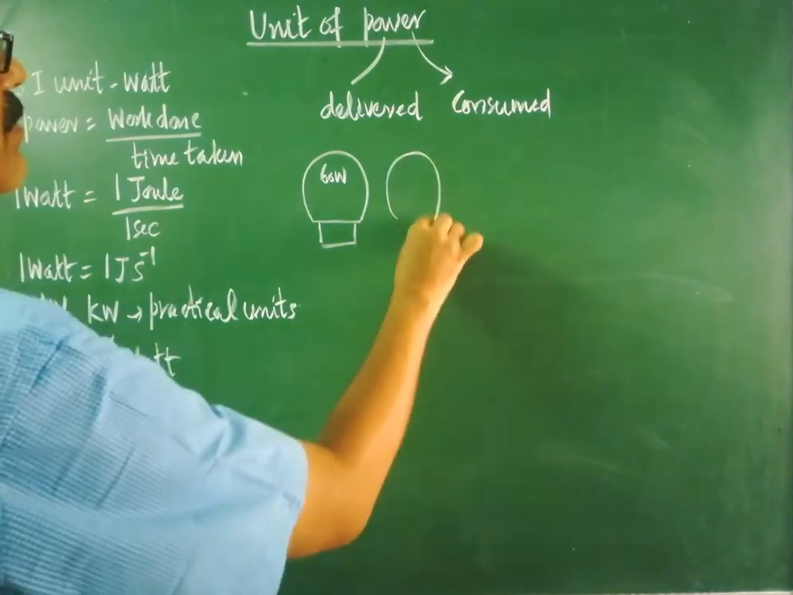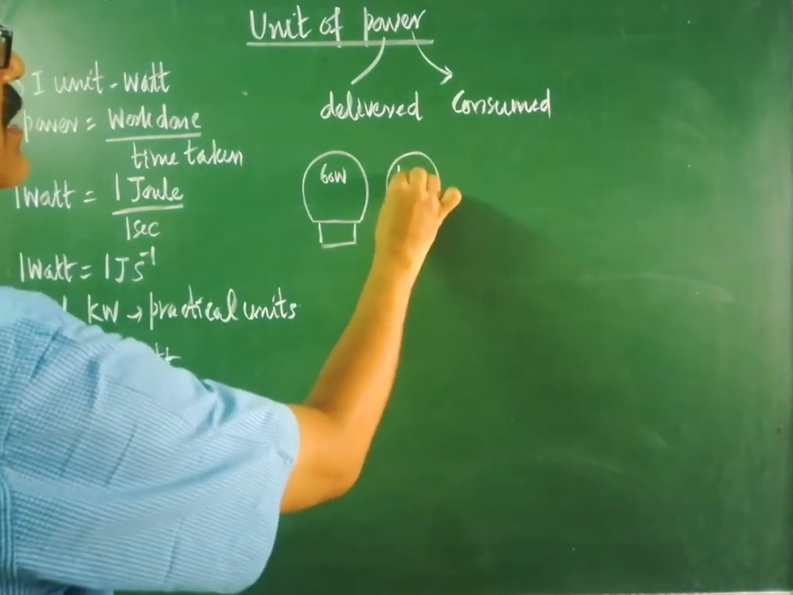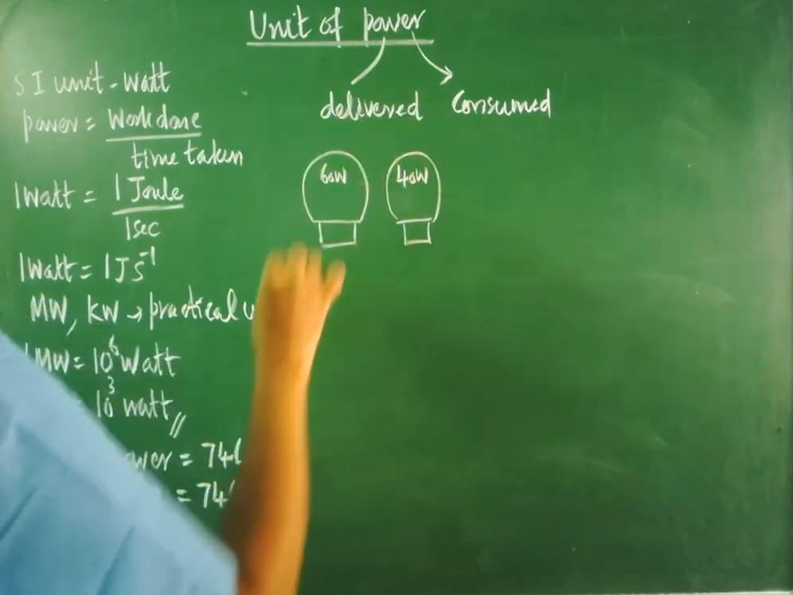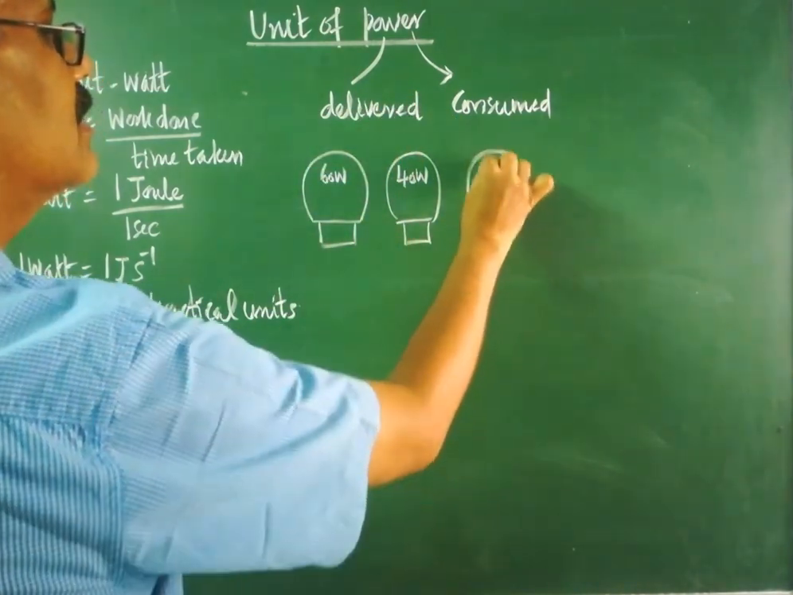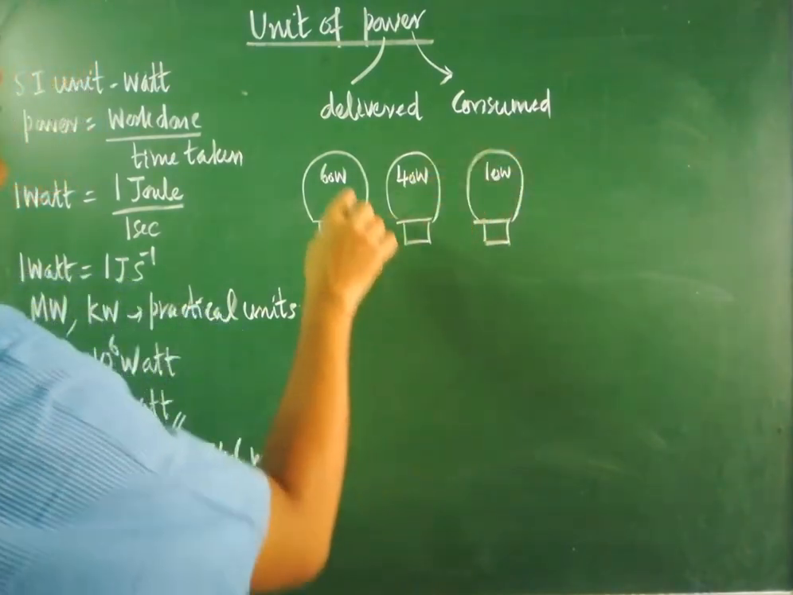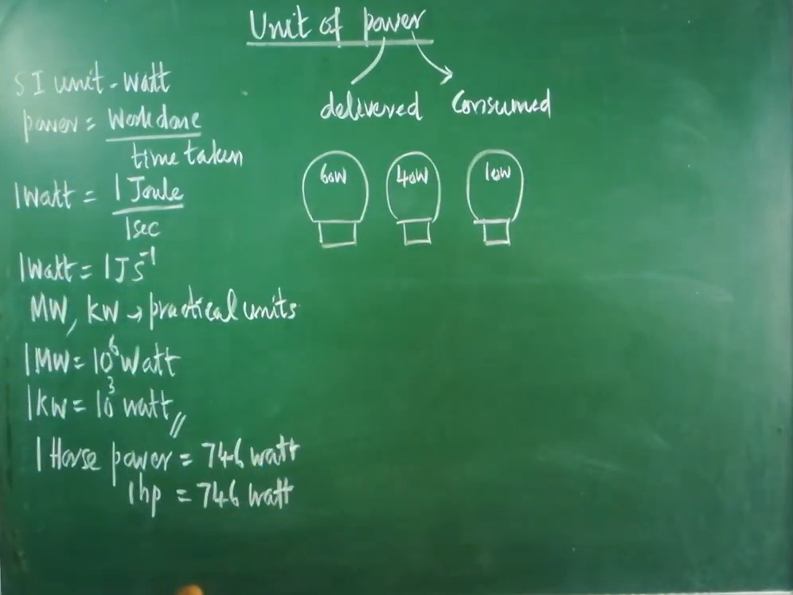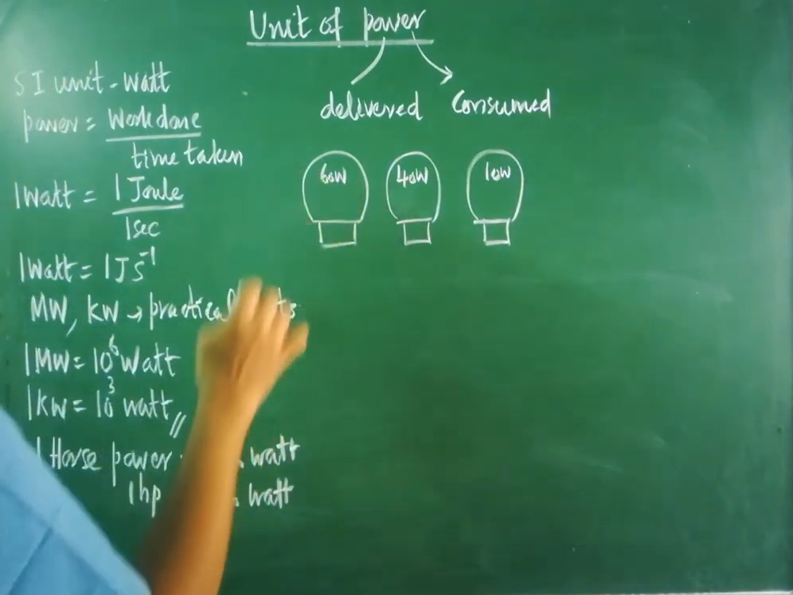In another bulb, you may observe that the power consumption is 40 watt. In some other bulbs, the power consumption may be 10 watts. So like that, different power consumption values are mentioned. What is the meaning of 60 watt?